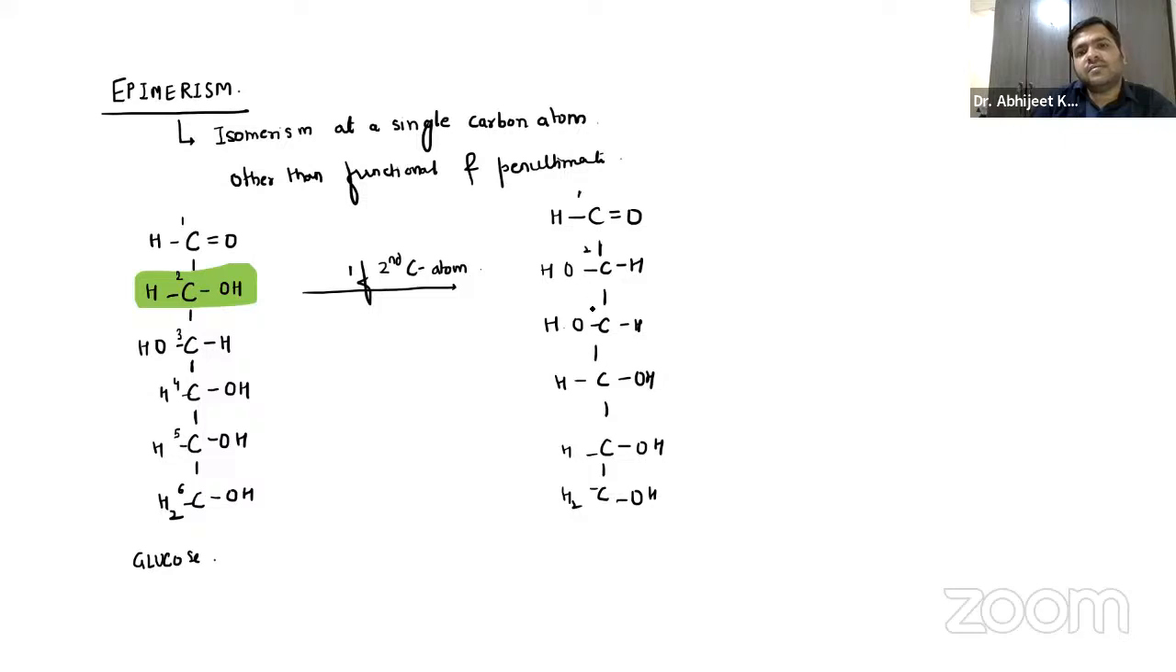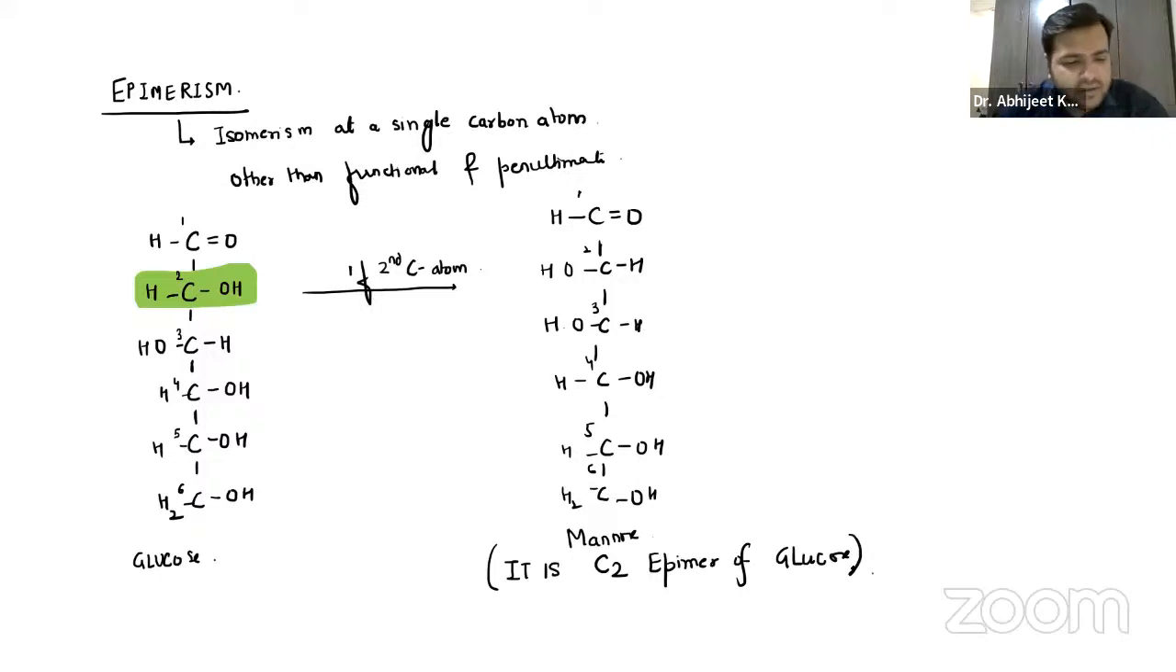So what we have changed is the second carbon. The other is same. This structure is called mannose. So the mannose I can simply say it is C2 epimer of glucose. It is C2 epimer, carbon 2 epimer of glucose, right? It is C2 epimer of glucose.